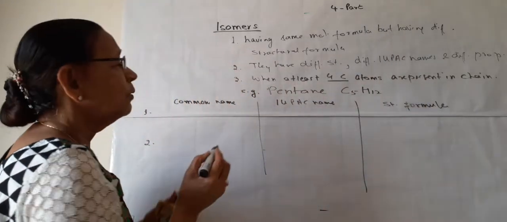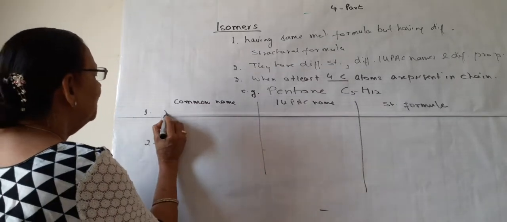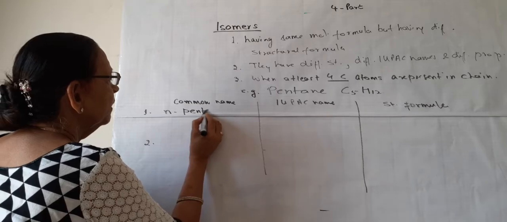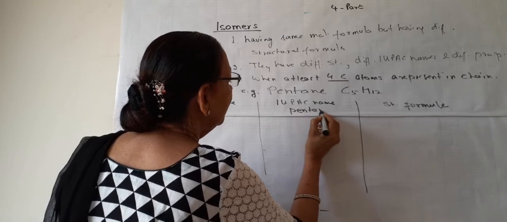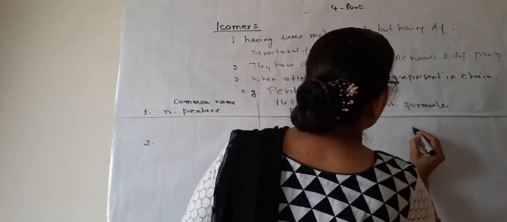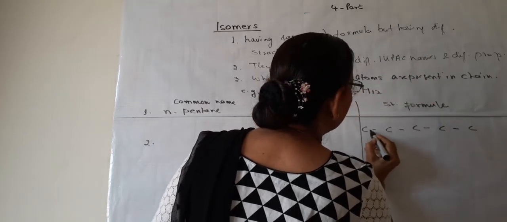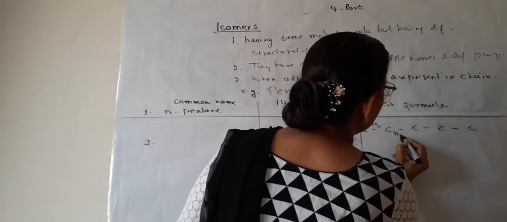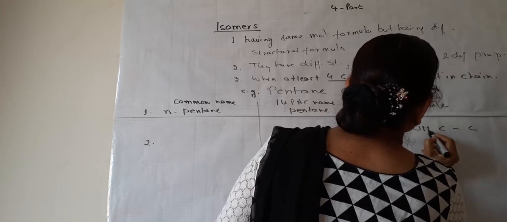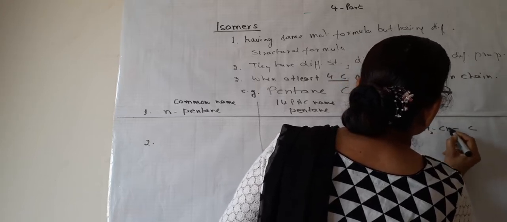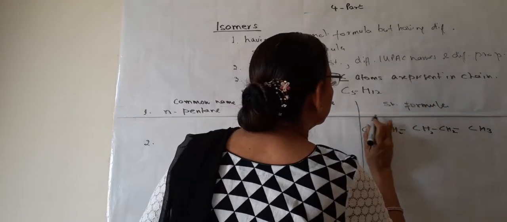Structural formula. So we will write how many isomers we can draw of pentane. Number 1, the normal pentane, having this molecular formula. The IUPAC name is pentane, and the structural formula is 1, 2, 3, 4 and 5 carbon atoms: CH3, CH2, CH2, CH2, CH3. So this should be written here.